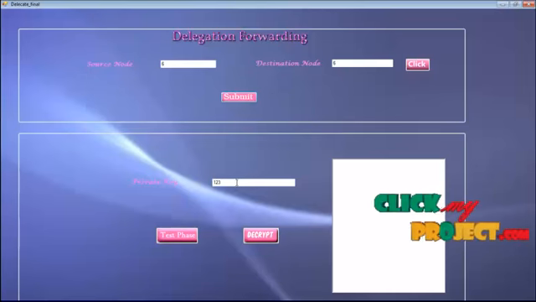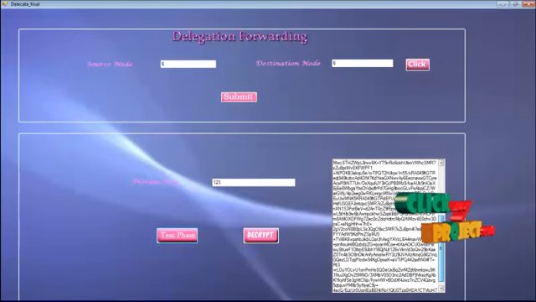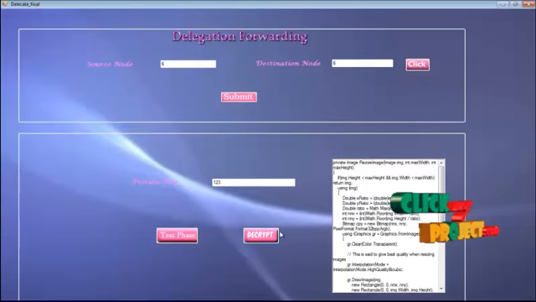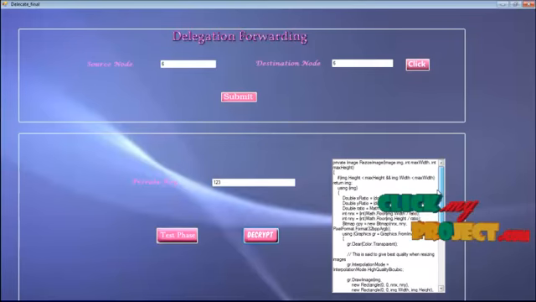So here private key is generated. Then test phase. This is the content which is transferred by the source node to destination. Now we are going to decrypt. Now the original content of the file is generated here. This is the output of our project.